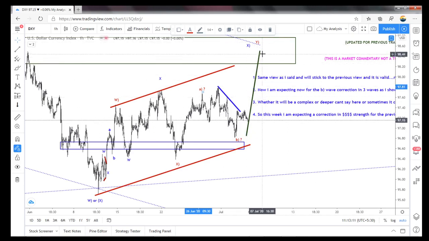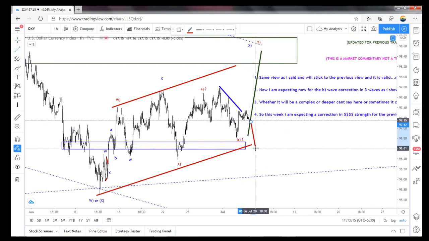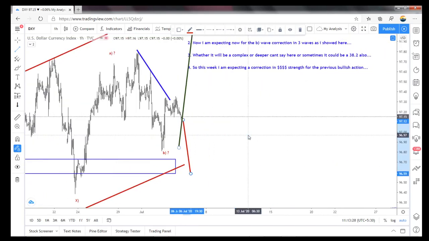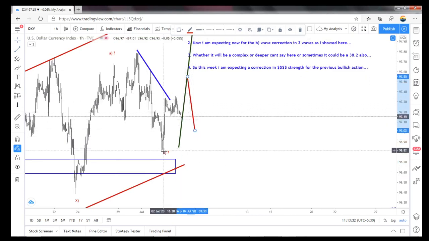I'm expecting the C wave. So if it goes like this to the downside, but without breaking this low, there will be a lot of consolidation here, it's going on still. Or it could do like this also from here.